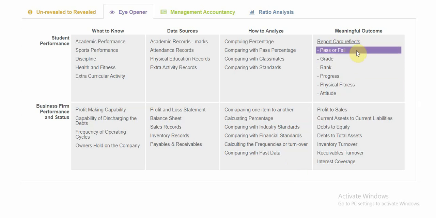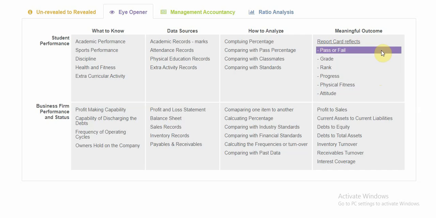After analysis, like we already discussed, we will have to put the analysis in a presentation form, wherein just by looking at that presentation we should be able to come to a conclusion about the data. So that way, for a student we have report card. Report cards will usually reflect all of this.